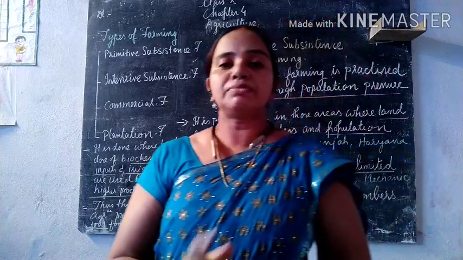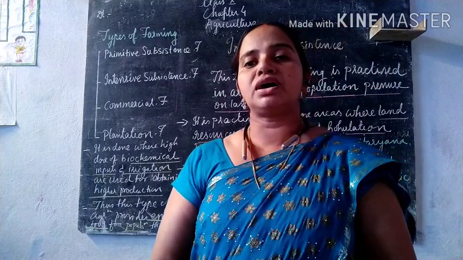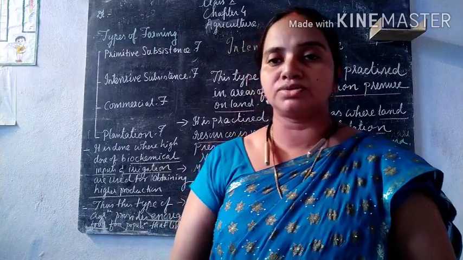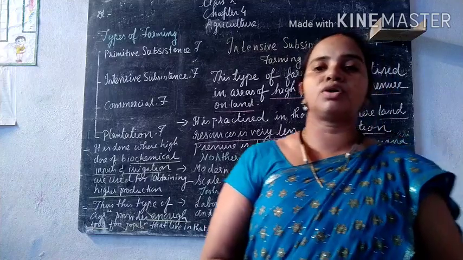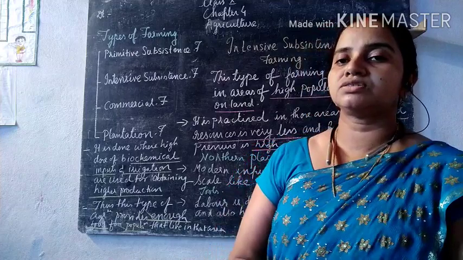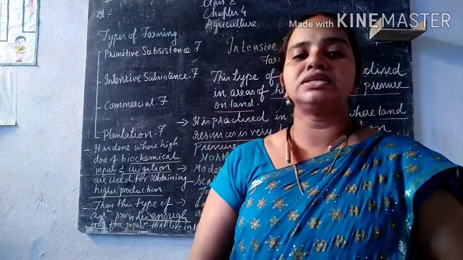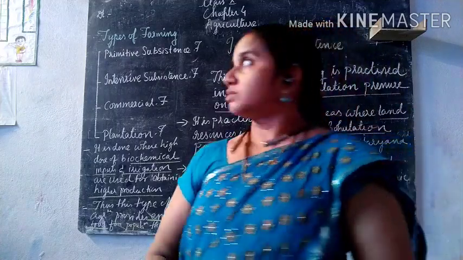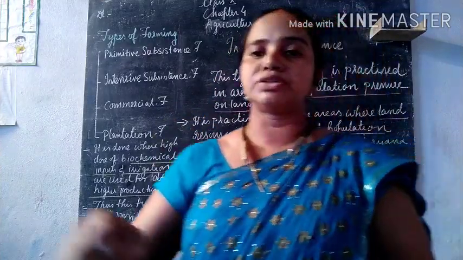Whereas in primitive farming, we have seen that the family members are not able to fulfill even their own family demands. But in intensive subsistence farming, with the help of modern methods, which are used in a limited way, and biochemical fertilizers, we have seen that they have been able to meet the needs of the present population. Okay, so now the third type of farming that comes before us is commercial farming.